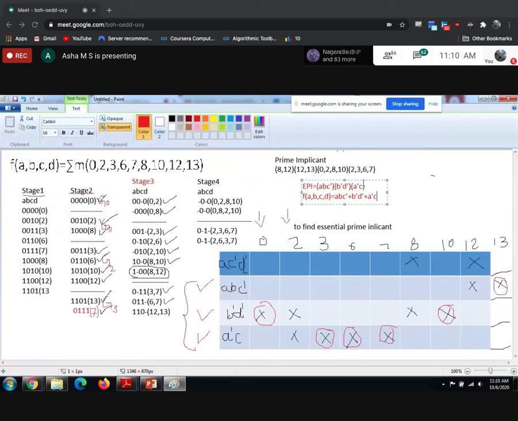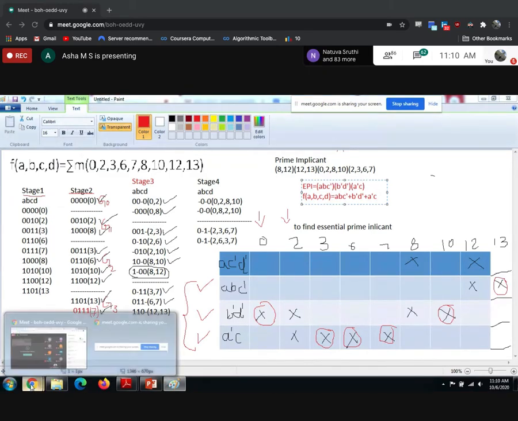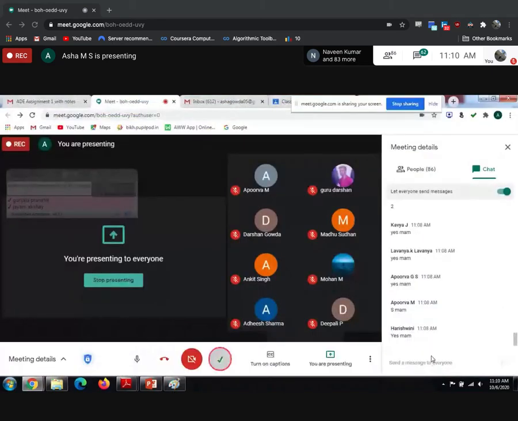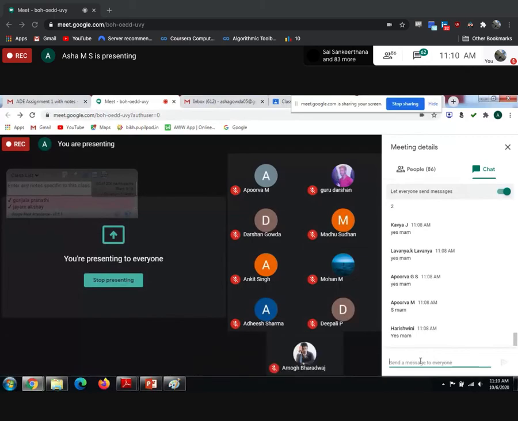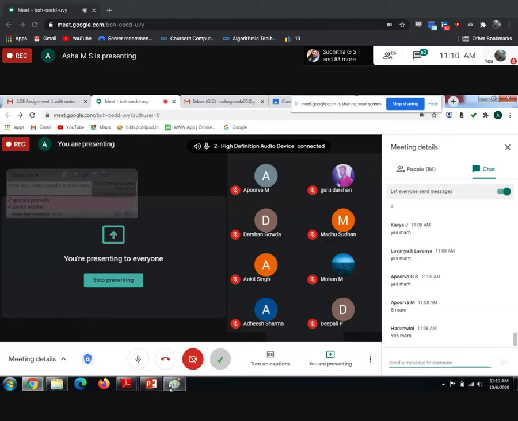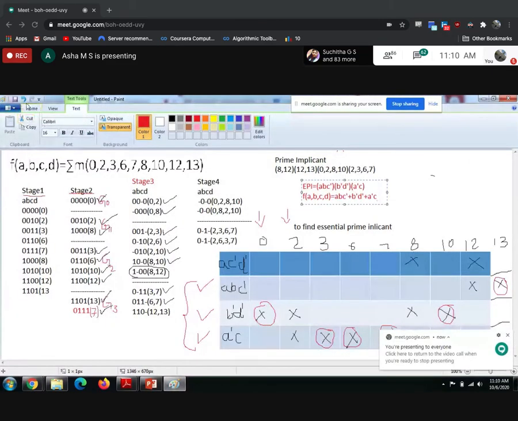Then once you get the essential prime implicants, write them in SOP form. That's it. That is your minimized expression. Guys, any doubts in this? Any doubts?